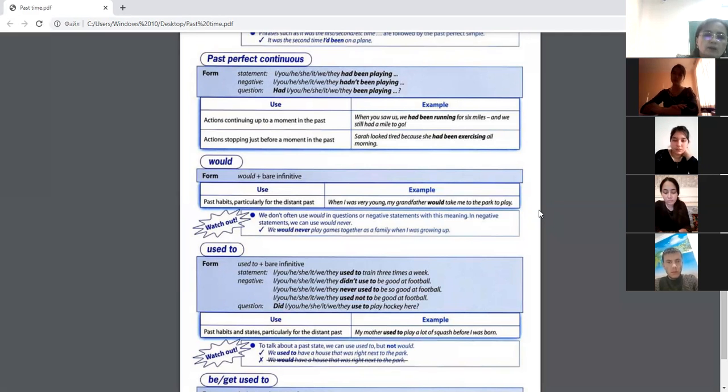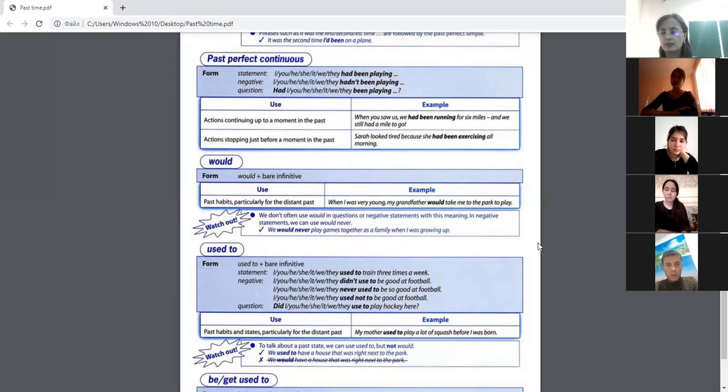And let's talk about used to here, dear students. Used to. If you talk about habits of yours that you regularly did in your childhood, you may make up several examples with the help of used to, which continued regularly in the past but stopped. But now you don't do it.